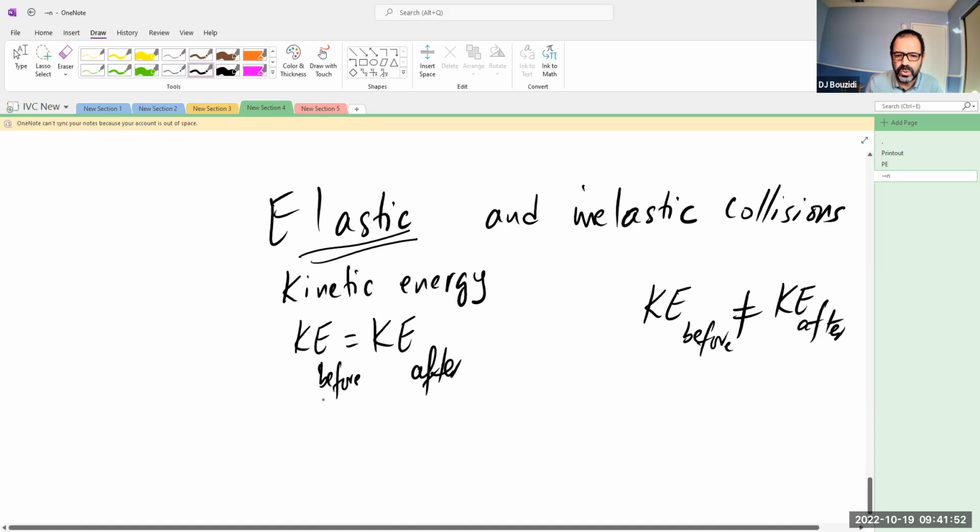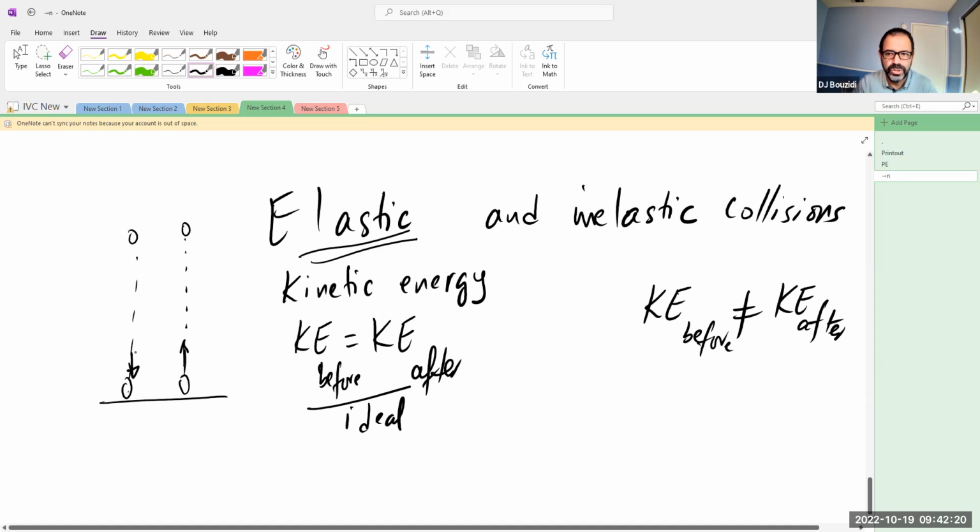Now, this is an ideal situation. You will never have kinetic energy before equal to kinetic energy after. So for a bouncing ball, for example, as it hits the ground, if the collision with the ground is elastic, it should really bounce back with the same velocity as it impacted the ground. So then it should really go back to its original height and keep on doing this forever and ever. And that is not true.